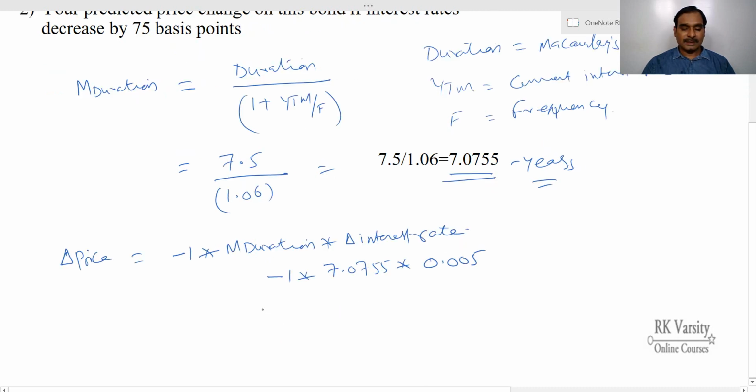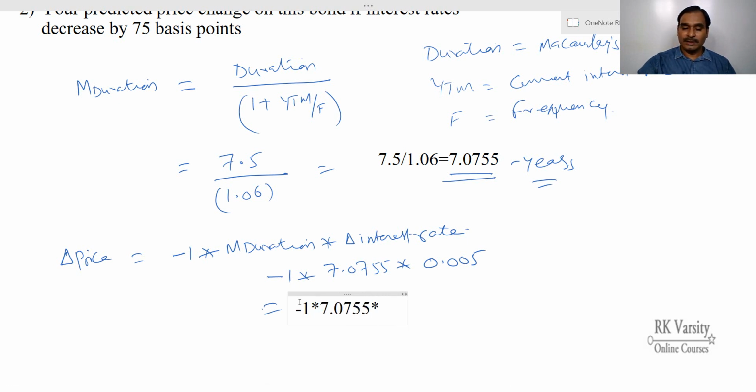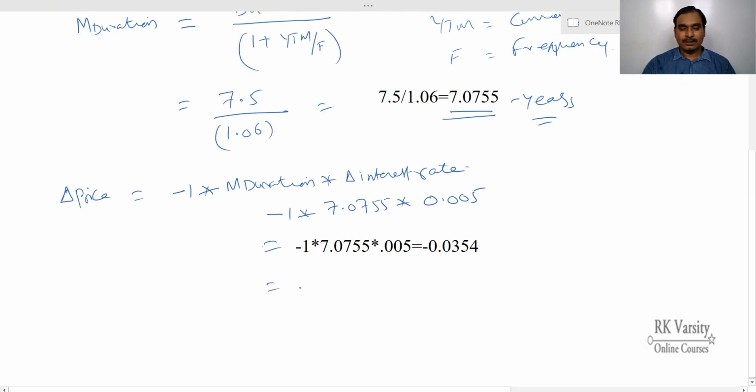So this equals -1 times 7.0755 times 0.005. This is minus 0.0354 or minus 3.54%. So the price of the bond will decrease by 3.54%.